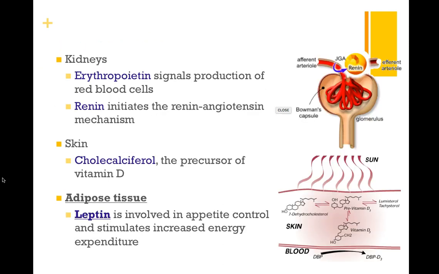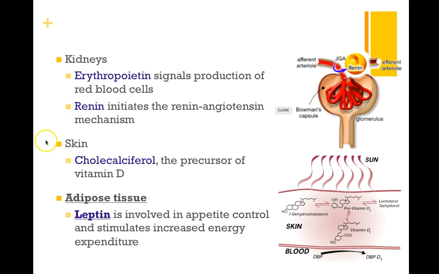We've also mentioned a couple times now that our kidneys will secrete two hormones. We have erythropoietin, which will signal for the production of red blood cells. So once this hormone is released, we will get an increased amount of red blood cells that can carry oxygen.